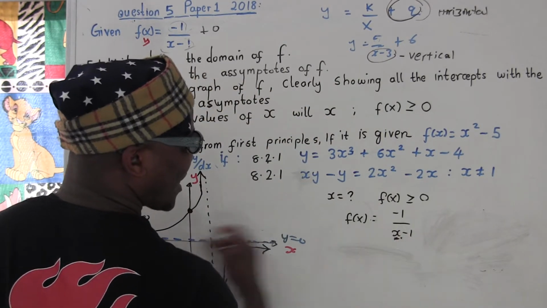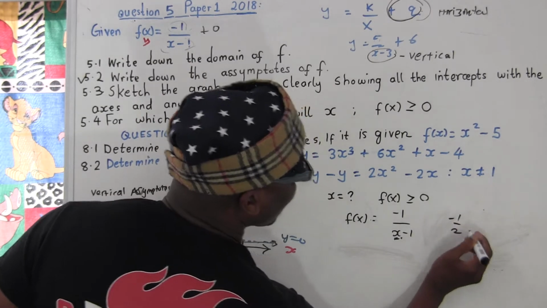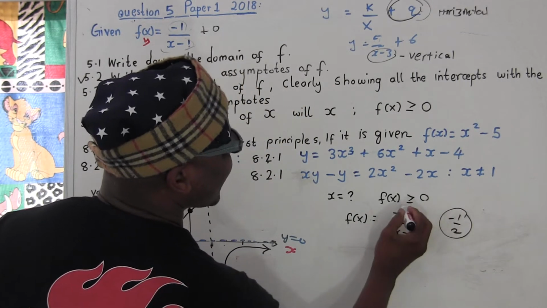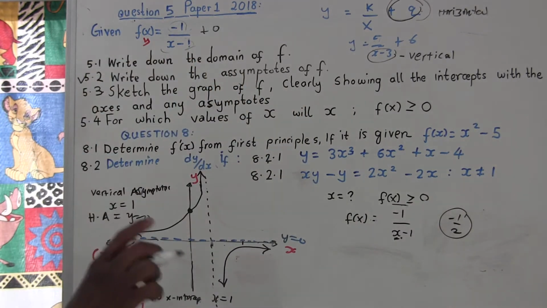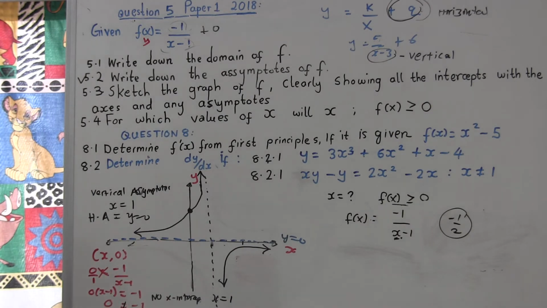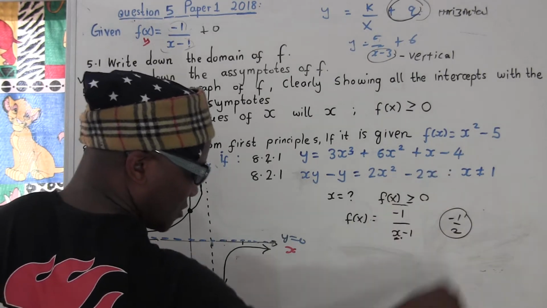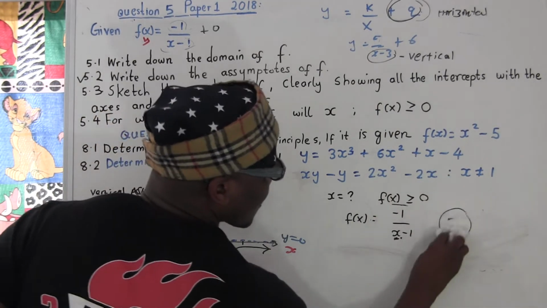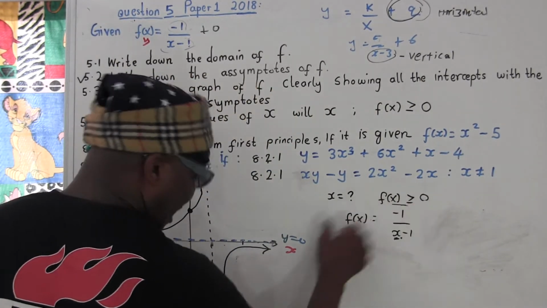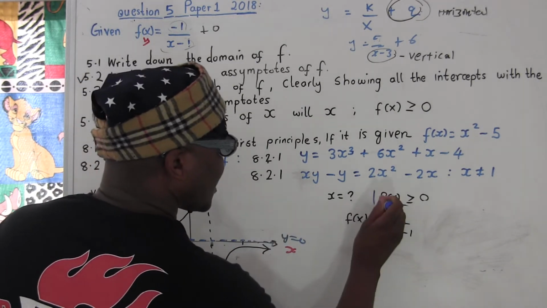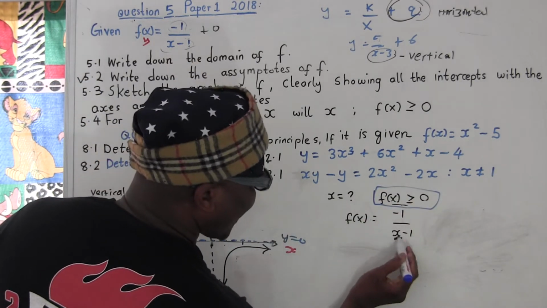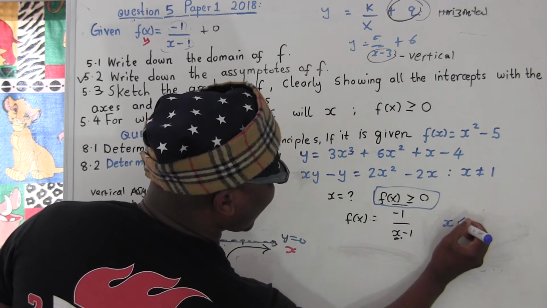Okay, 3 minus 1 is going to be 2, so it's going to be negative 1 over 2. You see this number right there is less than 0, and it has to be either 0 or greater than 0. So for that case, this number here, x, has to be less than negative 1.